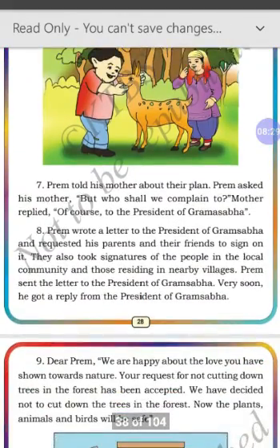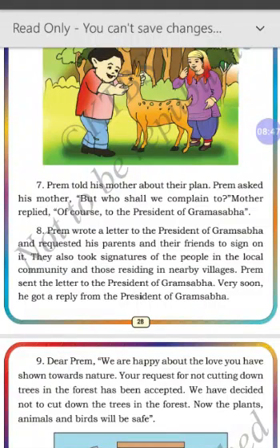Now let's look at the seventh paragraph. Prem told his mother about their plan. Prem asked his mother, "But who shall we complain to?" Mother replied, "Of course, to the president of Grama Sabha."